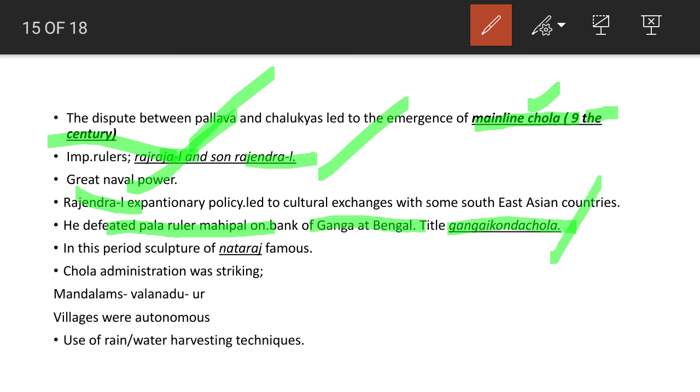In this period of Pallava, the Nataraja sculpture was famous. The Chola administration was also a very striking one. The administrative places were divided into mandalams, Valanadu, and Ur. The villages under Pallava were highly autonomous. They used various rainwater harvesting techniques for irrigation purposes, for drinking purposes also.